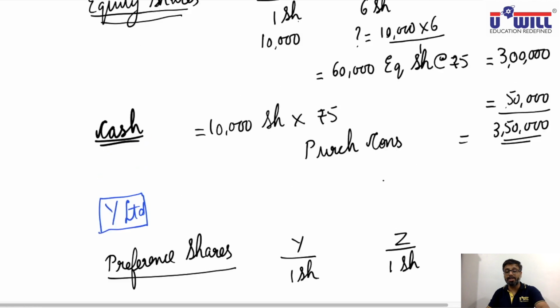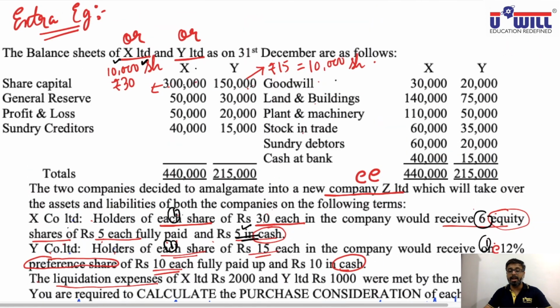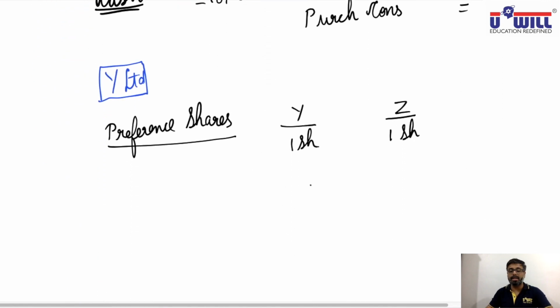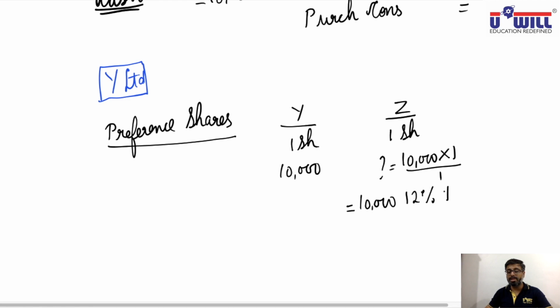Now see in the balance sheet. How many shares of Y are existing? 10,000. So how many shares of Z would be given? The same number, 10,000 into 1 by 1. An equal number of shares, 10,000, would be given. But these are 10,000, 12% preference shares.